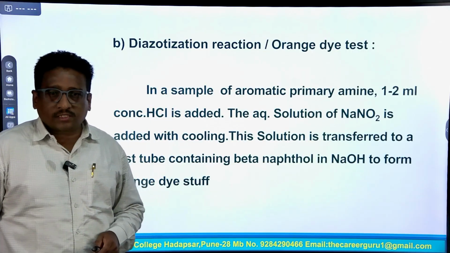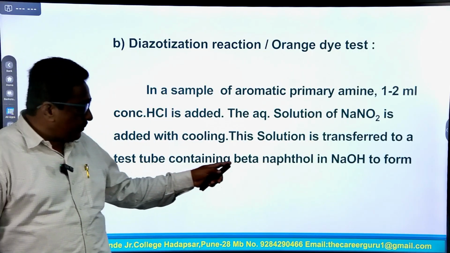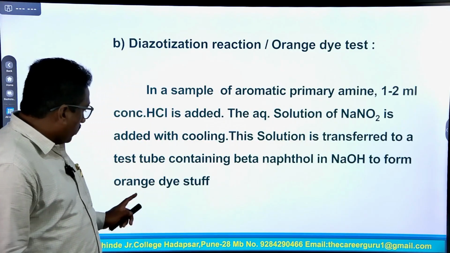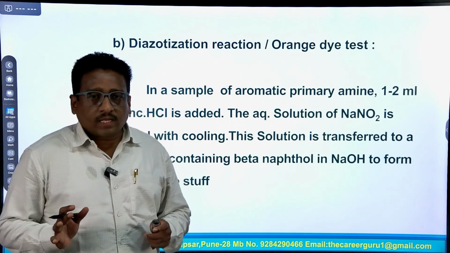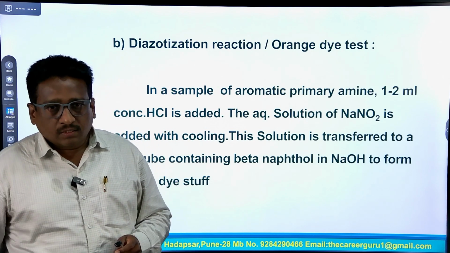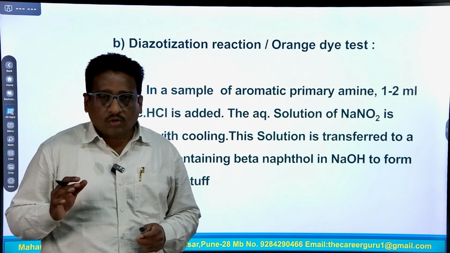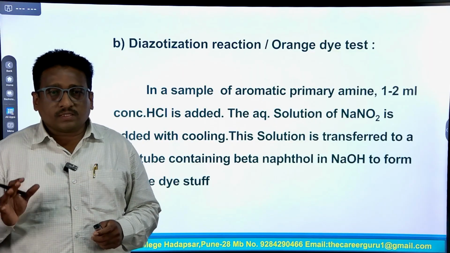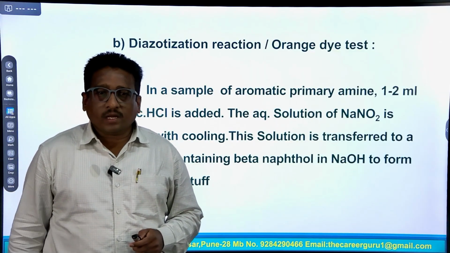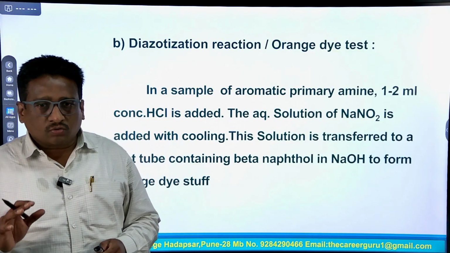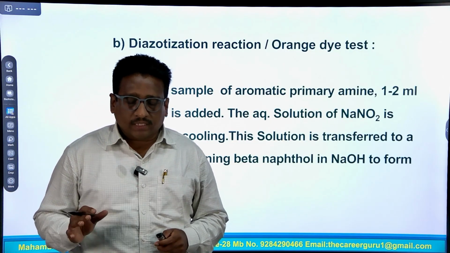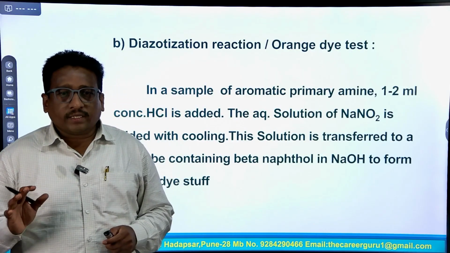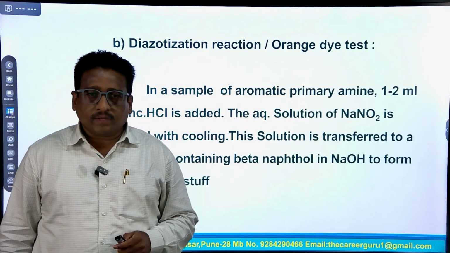The solution is then transferred to a test tube containing beta naphthol in NaOH to form an orange dye stuff. The formation of an orange red dye color means the presence of aromatic primary amine. So, this diazotization test, or orange red dye stuff test, is useful for the detection of aromatic primary amine.